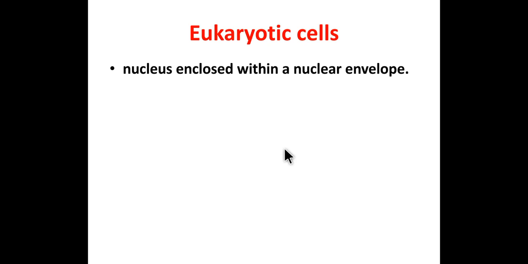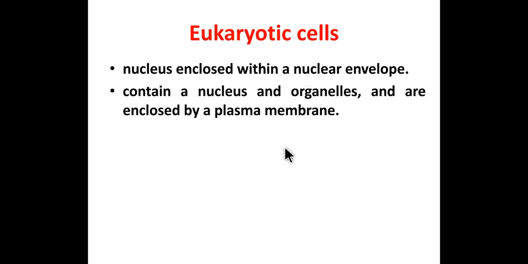In a eukaryotic cell, the nucleus that contains nuclear material is enclosed by a definite double layered membrane. The cells are with a true, well organized nucleus.